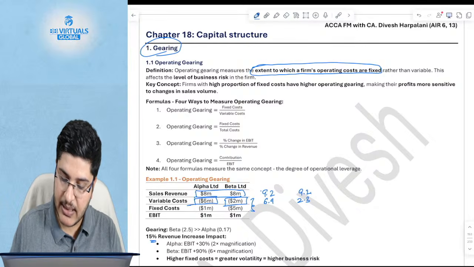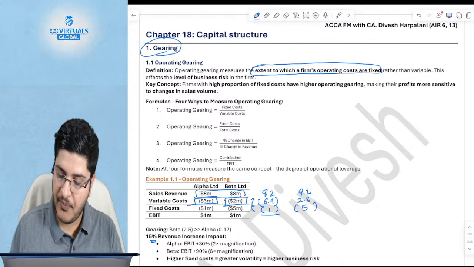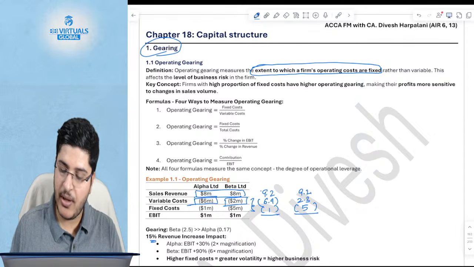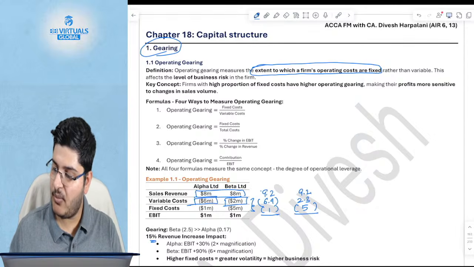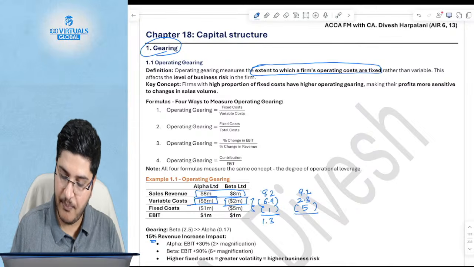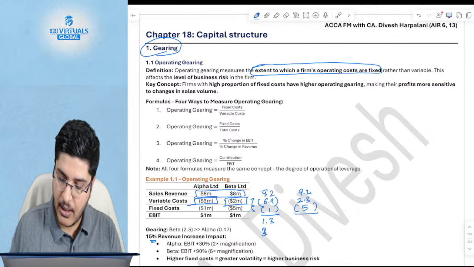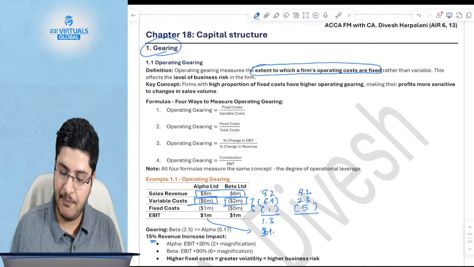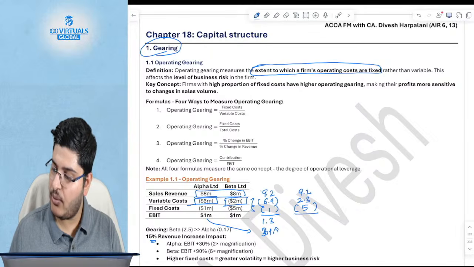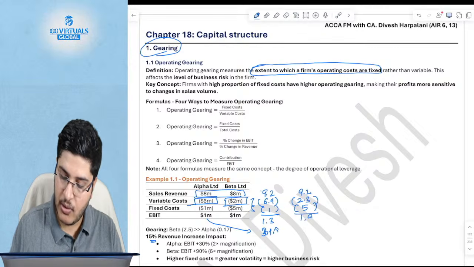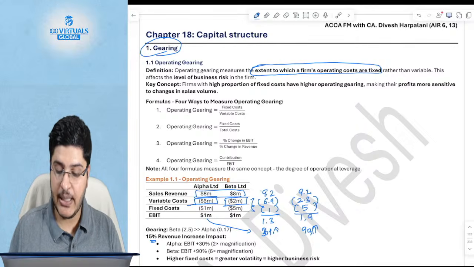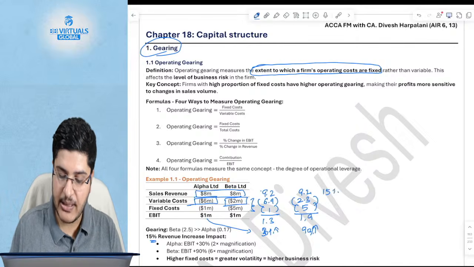But fixed costs being the same, let us see how the profitability looks. Your EBIT changes to 9.2 minus 7.9 in the first case for Alpha, which means a 30% increase. And in this case for Beta, 9.2 minus 2.3 minus 5 will be 1.9. So you see 90% is the increase in EBIT because of only a 15% increase in revenue. Why does this happen?